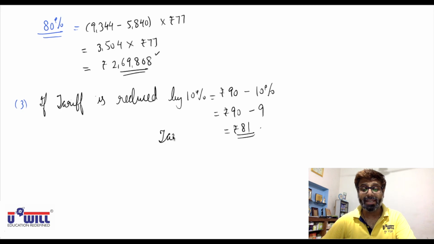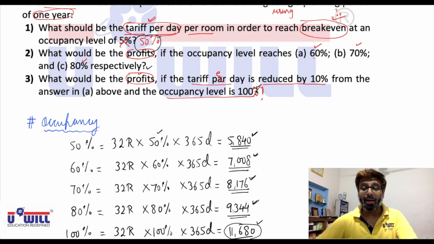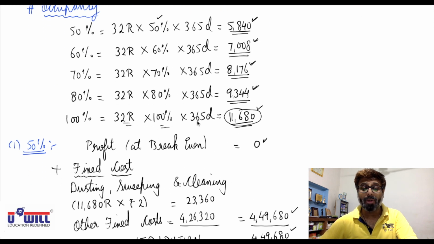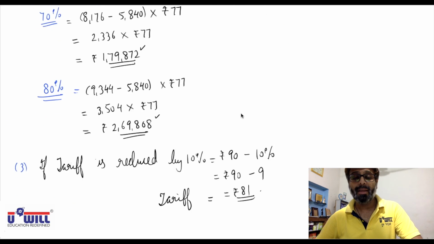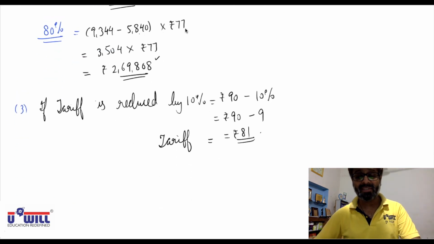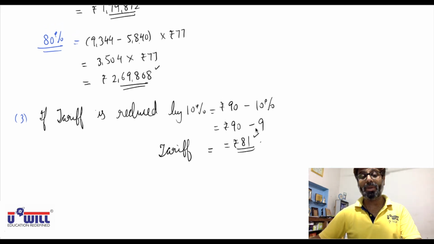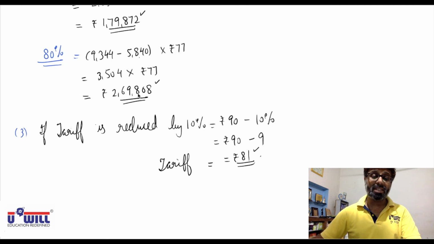What would be the tariff if it is reduced by 10%? 81 rupees. Now they ask what would be the profit at 100%, meaning all rooms go on rent, 11,680. Now we cannot use 11,680 minus 5840 into 77. Why? Because instead of 90 we are charging 81 rupees. So you cannot use this formula now.